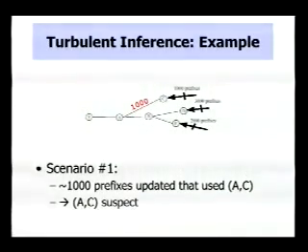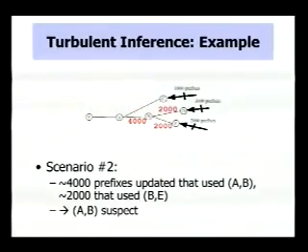Suppose we have this AS level topology with a viewpoint at V at which we're observing routing updates. And suppose C contains 1,000, D contains 3,000, and E contains 2,000 prefixes. So in this scenario, suppose we observe 1,000 prefixes updated within a short period of time that use the link AC. In this case, we would say that link AC is suspect for having undergone the event.